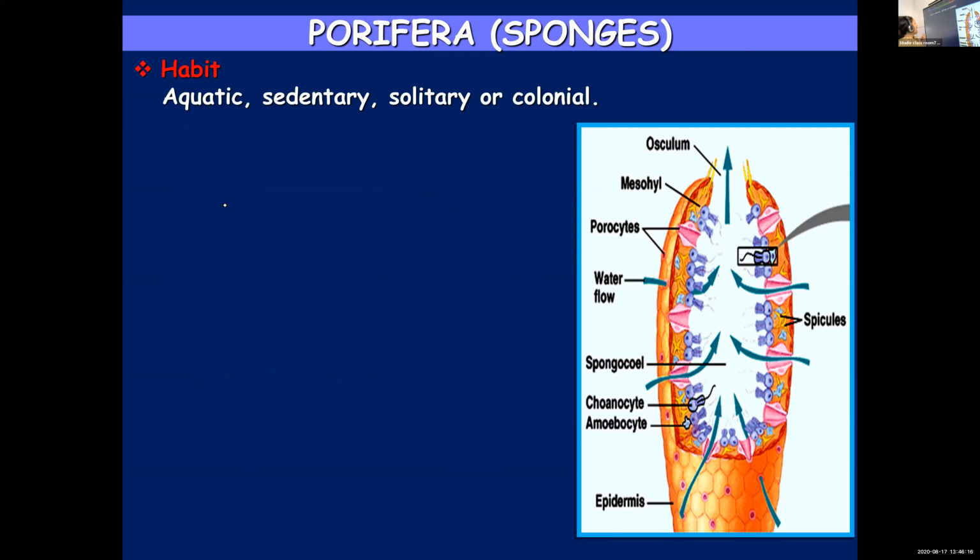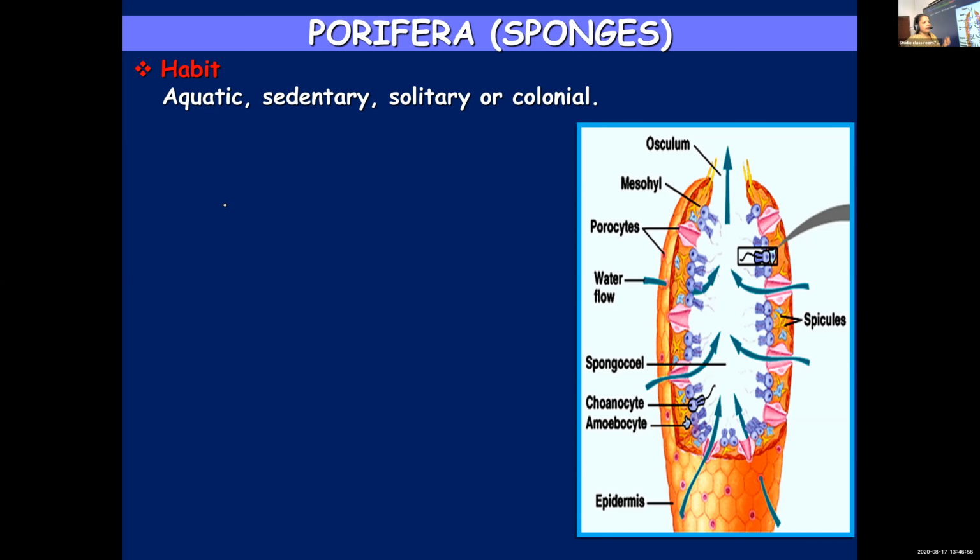Now coming to their habit, we already said they are found in marine habitat. They are aquatic, found in water bodies. Sedentary: generally when you talk about animals, you have learned from lower classes that animals can move and plants cannot. But this group of organisms is an exceptional case where they are fixed at one place. These animals cannot move. They are sedentary. They are fixed at one place and they are solitary or colonial.